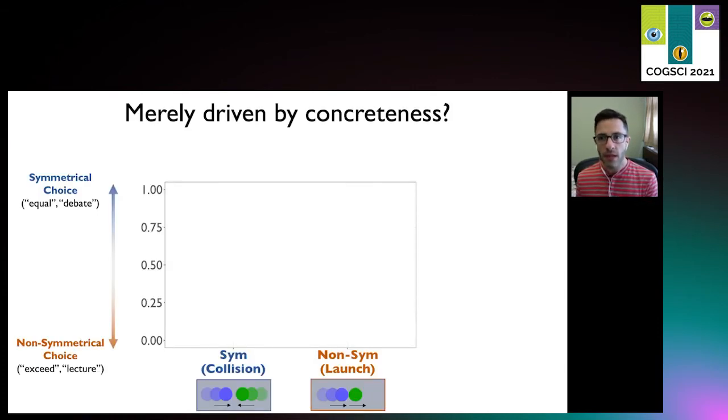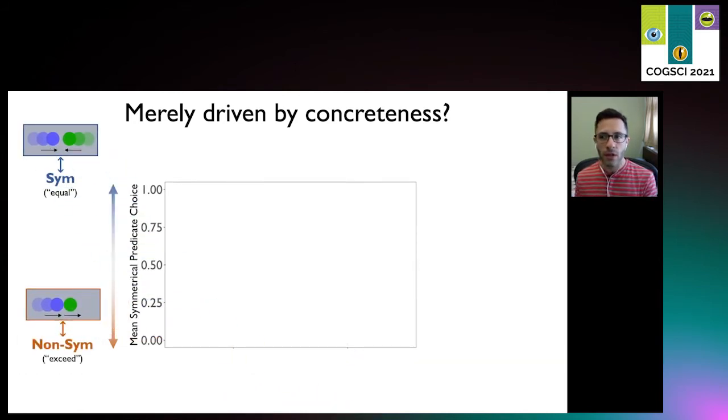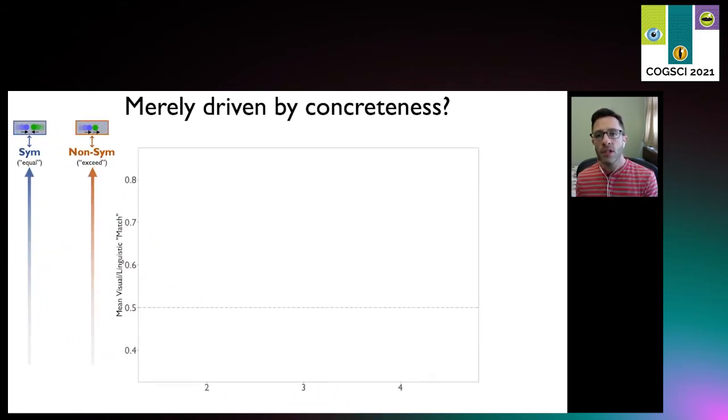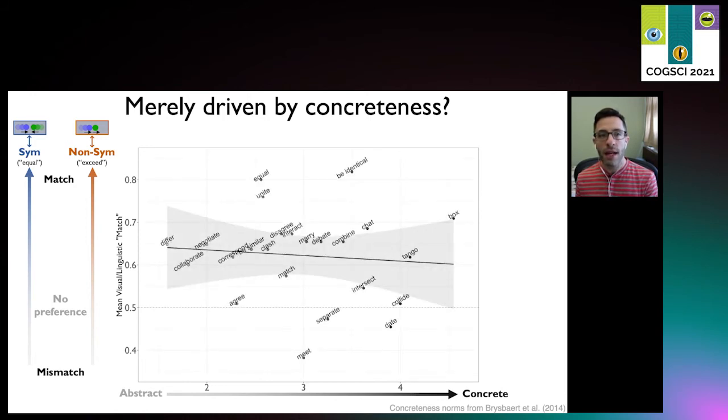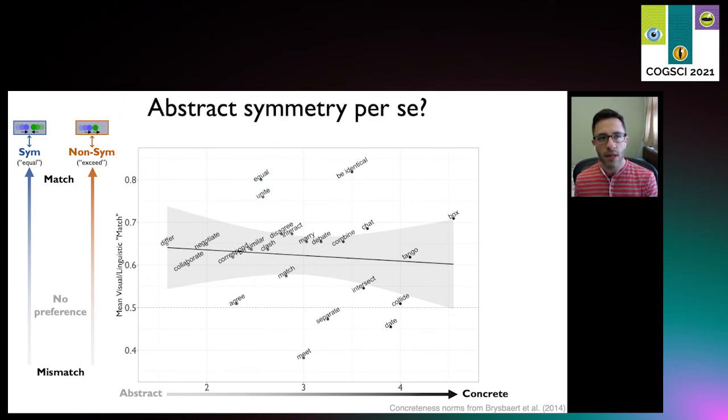Here, I'll rearrange the plot to depict a general visual linguistic match on the y-axis. Higher up means participants showed more of a cross-domain match for a given predicate pair. On the x-axis is concreteness, more concrete to the right. If our effects were driven merely by the concrete symmetricals, we'd expect a positive relationship here. More concrete, the greater the cross-domain match. But instead, we see the effect for both concrete and abstract predicates alike. In fact, some of the more abstract predicates show the strongest effects, like identical and equal. So it's not merely concrete symmetricals driving our effect. We think this correspondence is at an abstract level.